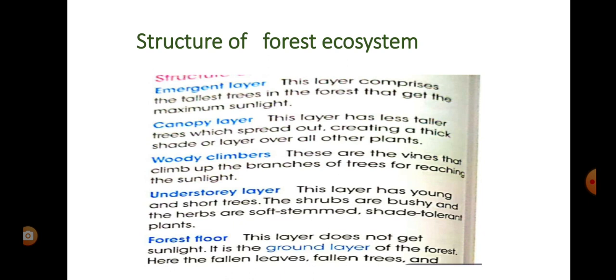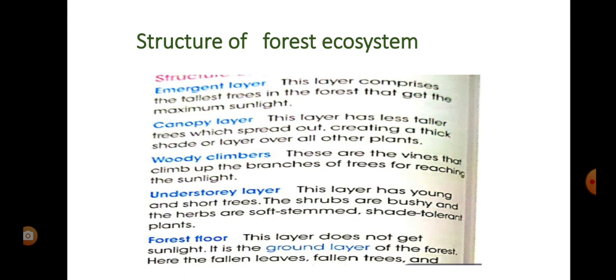Okay, next is the canopy layer. In this layer some less tall trees are present and it is spread throughout the forest, and it forms a thick shade or a layer over all other plants. That's why the name canopy. Next is woody climbers. These are some small vines that climb up the branches of the trees for reaching the sunlight.